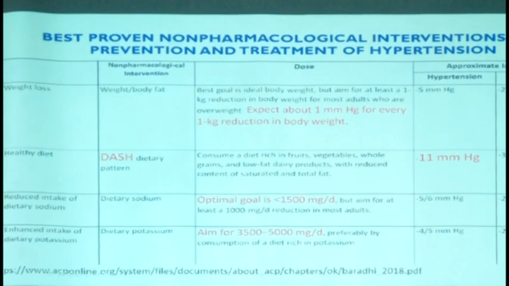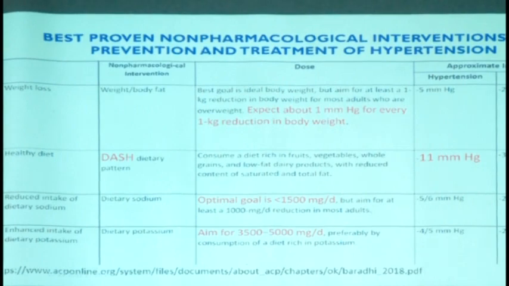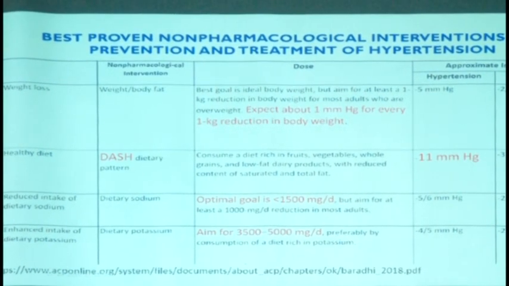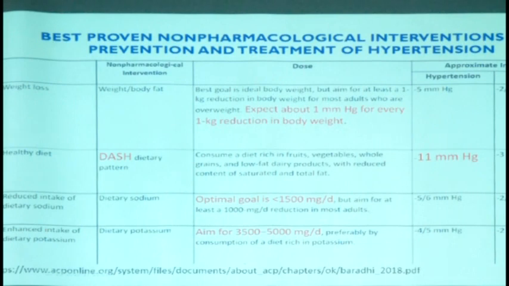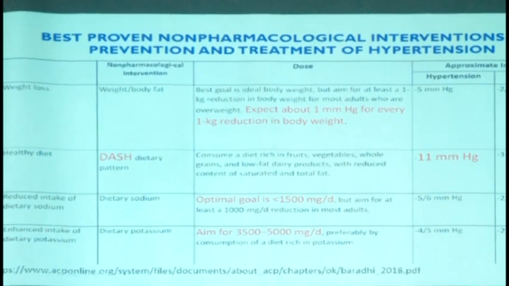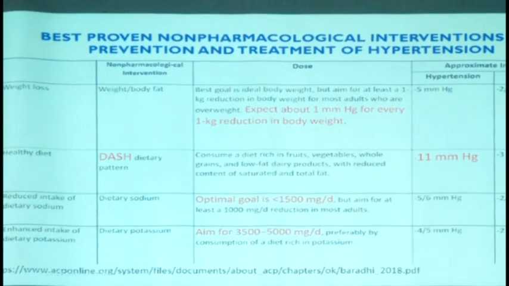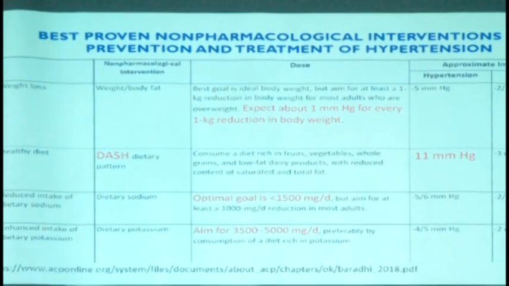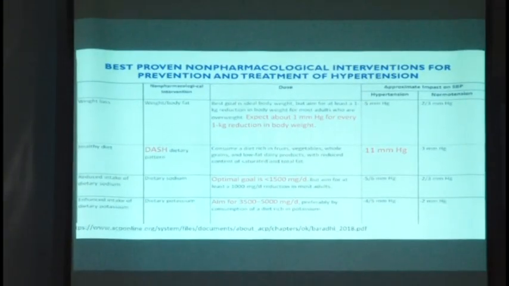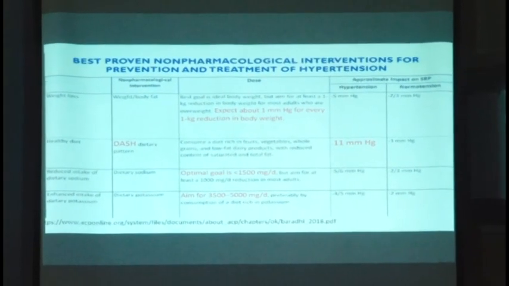Now, that's about the issues. The best proven non-pharmacological interventions for the prevention of hypertension, this is again what the WHO has recommended, a global recommendation. The first is exercise. When you do rigorous exercise, you expect the blood pressure to reduce by about 10 millimeters of mercury. Then there is the DASH diet against hypertension, which is considered universal. Again, I'll go into the detail of that diet, and it can reduce pressure by around 11 millimeters of mercury. And then